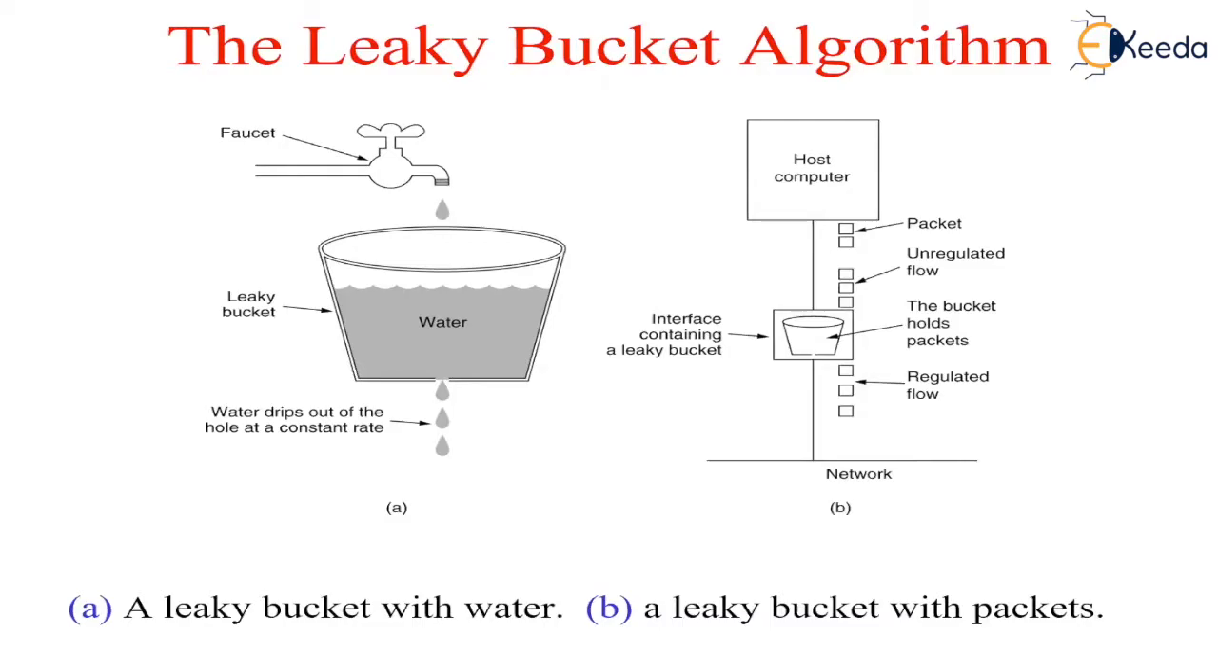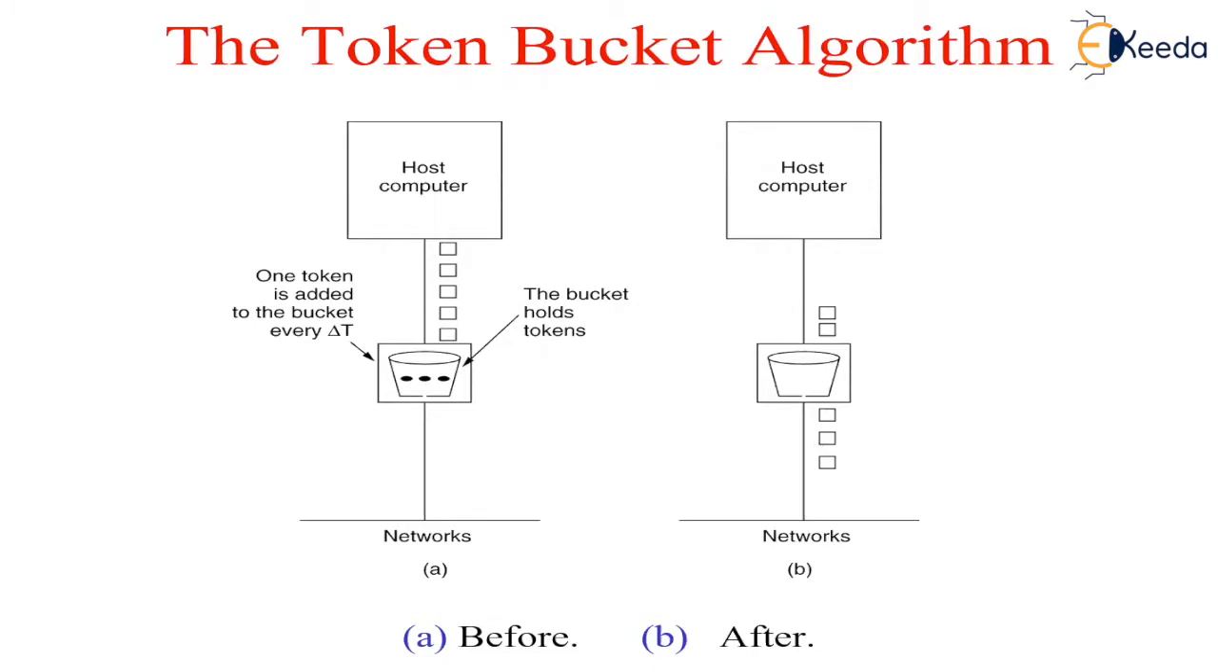The next one is the token bucket algorithm. In this algorithm, the leaky bucket holds tokens, and these tokens are generated by a clock at the rate of one token every delta t seconds. Figure A